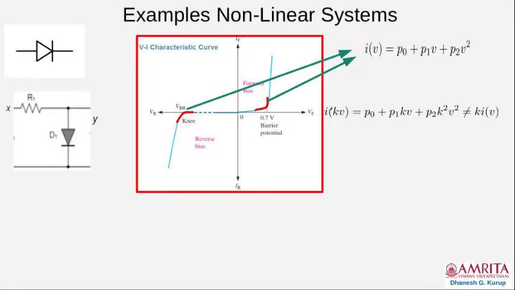Now, imagine the case where you multiply V, the voltage across the diode, by a factor K. Now what will happen?